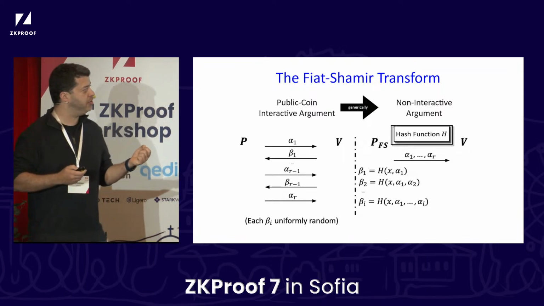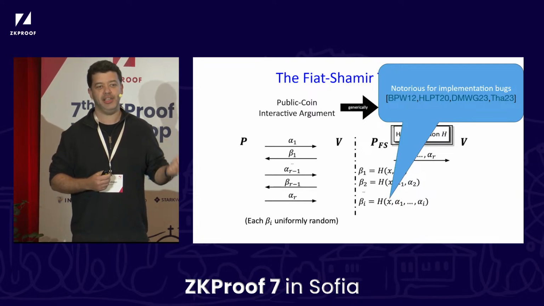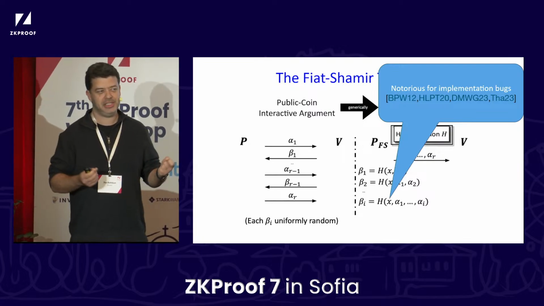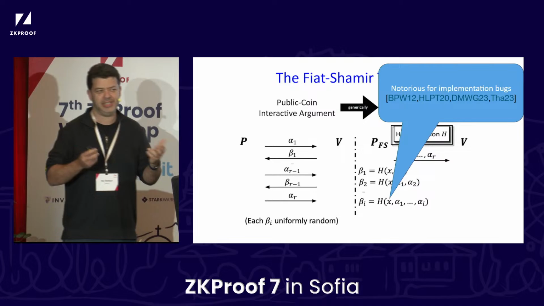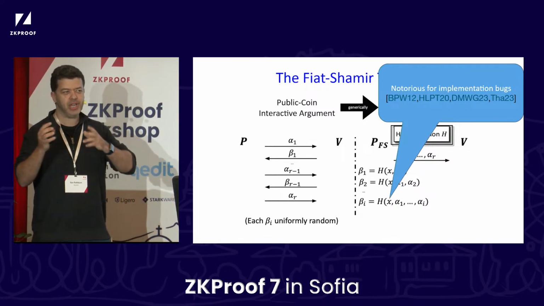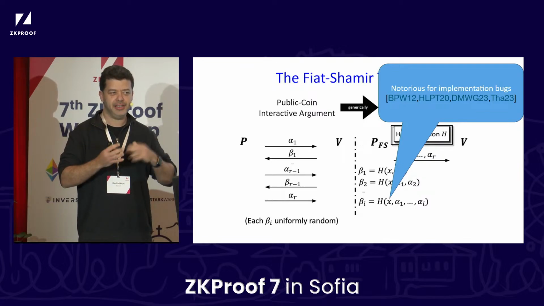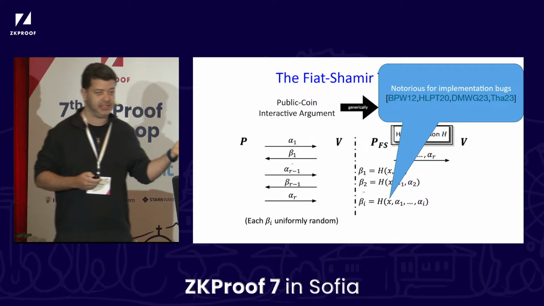I should say, though, that despite its simplicity, there have been a lot of attacks on Fiat-Shamir, and I would say that these are attacks on the implementation. While it's simple to describe in a slide, it turned out to be quite tricky to do in code. Oftentimes you have different components in your proof system that are sending things over, and it's easy to forget to include some stuff in the hash, and this has led to critical breaks.